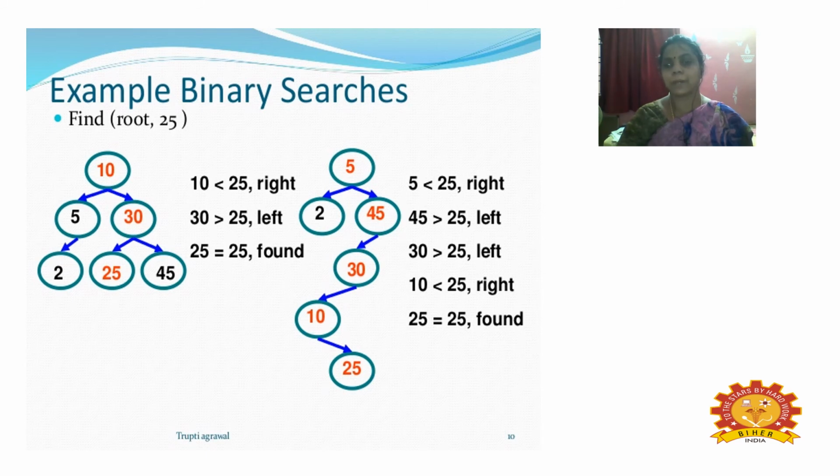Then again we are comparing. For each insertion of a node we have to compare the value. When the value is greater than the given criteria, we place the element to the right. If the value we are going to insert is less than the given value, we place it in the left subtree.